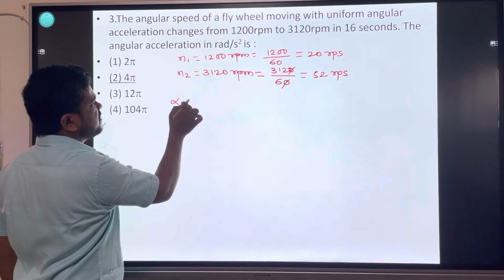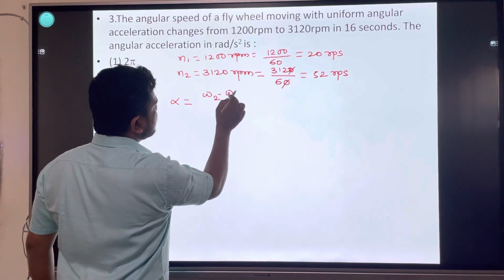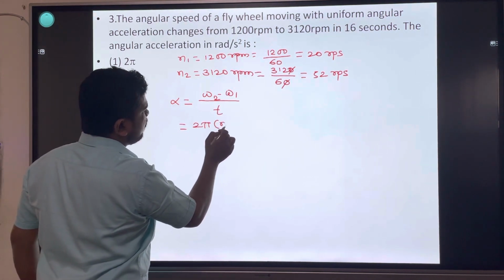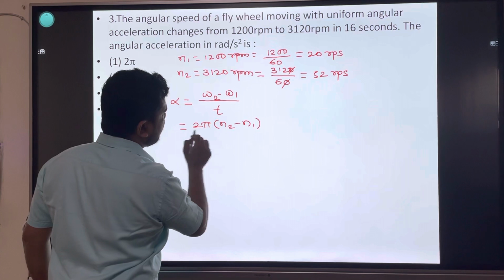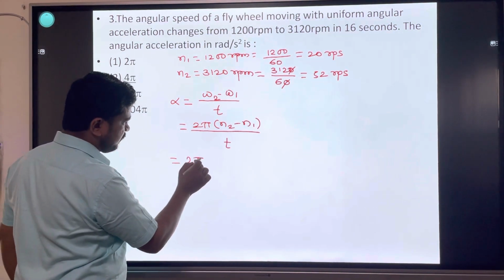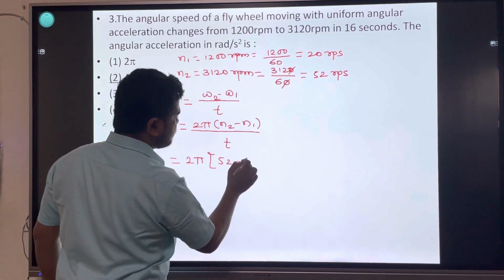Angular acceleration, a very easy question. Alpha is equal to omega 2 minus omega 1 divided by t, which is 2 pi into n2 minus n1, divided by time t. What is the value of n2? 52. The n1 value is 20.